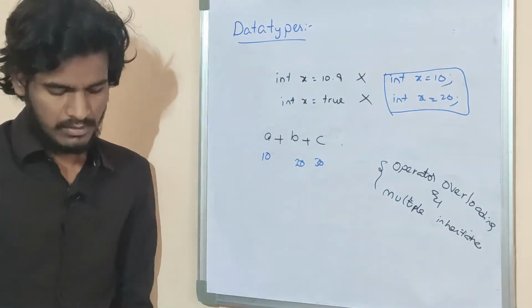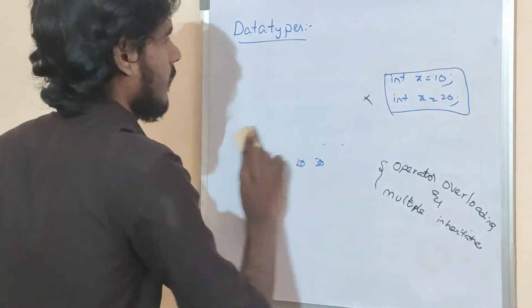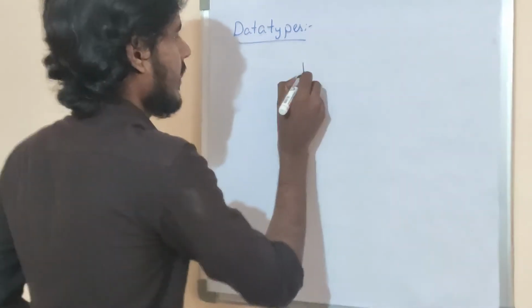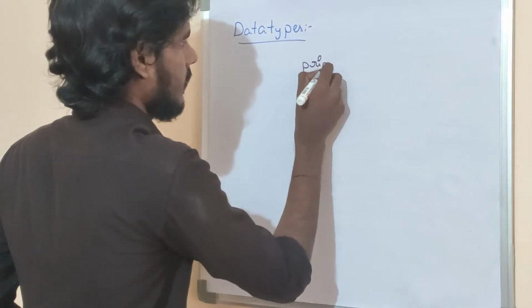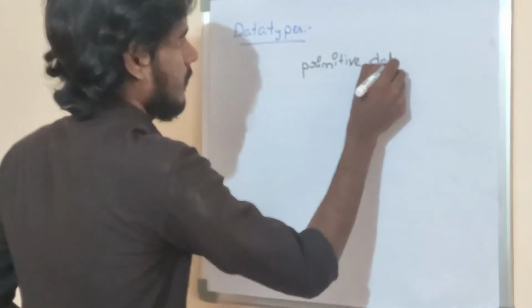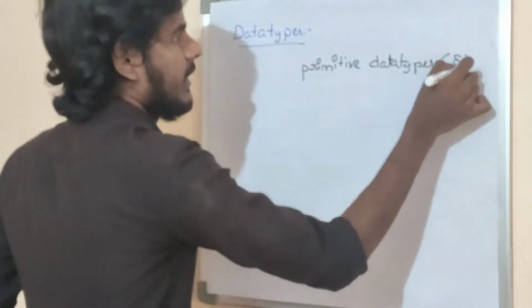Friends, what are the various data types in Java? Primitive data types are 8.